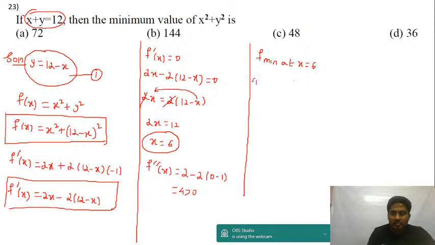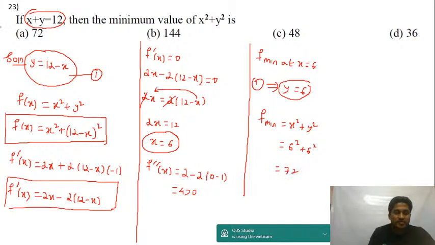Substitute in equation 1, you get y equal to 6. X is 6, y is 6. So what's the minimum value? F minimum is equal to x square plus y square, that is equal to 6 square plus 6 square, which is equal to 72. That's the first option.